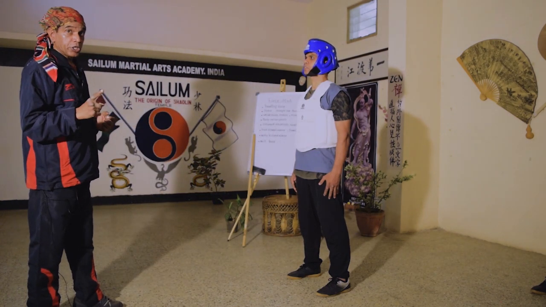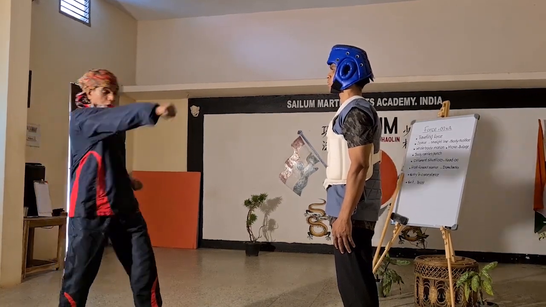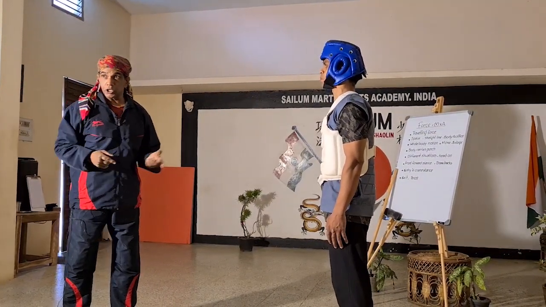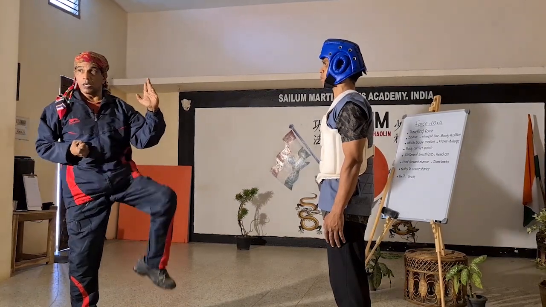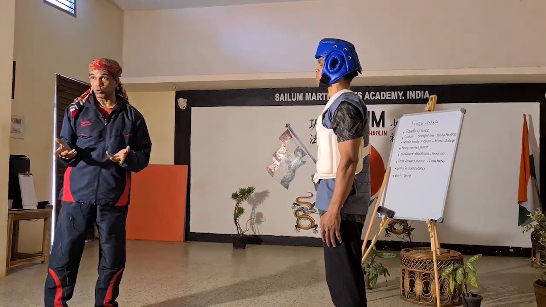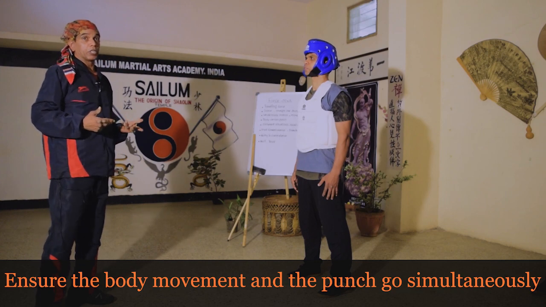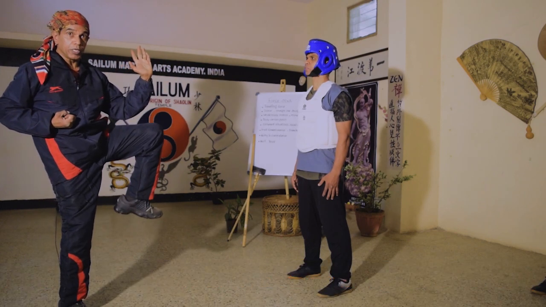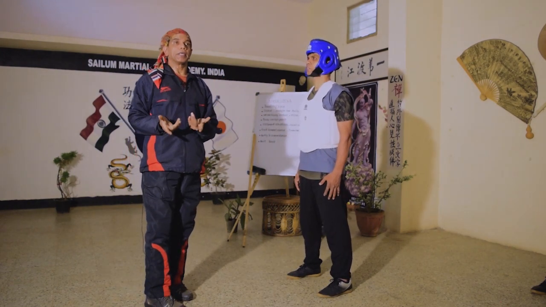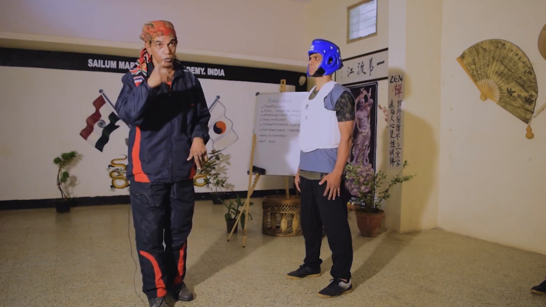And one more important thing is, never deliver a punch before the move. Like for example, I am here. You do the punch and then you go. Wrong. Never do a punch when you are here and then move. Punch. This is wrong. What you are supposed to do is move, and along with your movement, you deliver the punch. It should be combined. But if you segment it, cut it, it's going to be a failure. Take note of this fact.